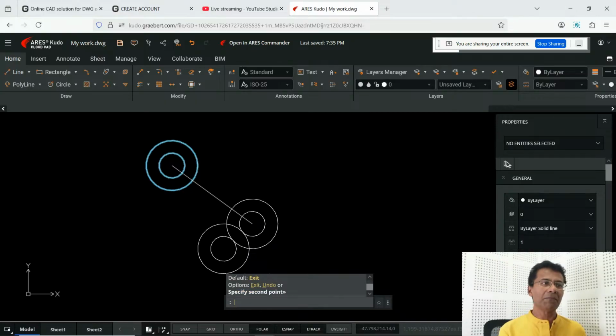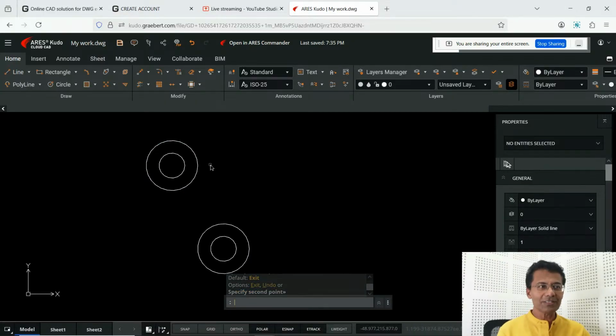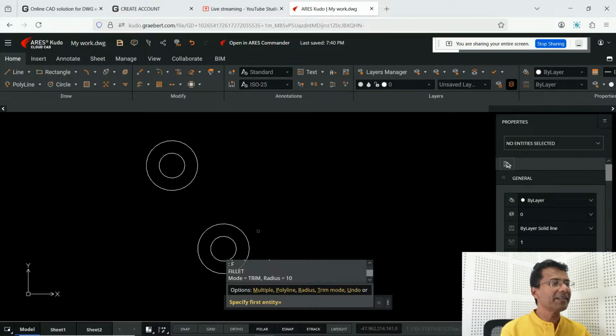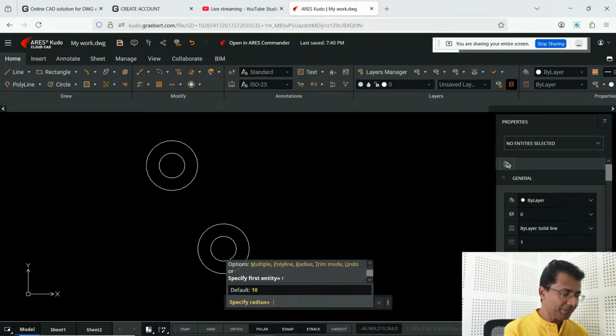Now the circle is copied. Next, I have to connect these two circles using an arc. For that, as I said, you can either go for a fillet or you can try a TTR circle. I'll try fillet. Then I'll give a radius of 3.5 units, which is given there.